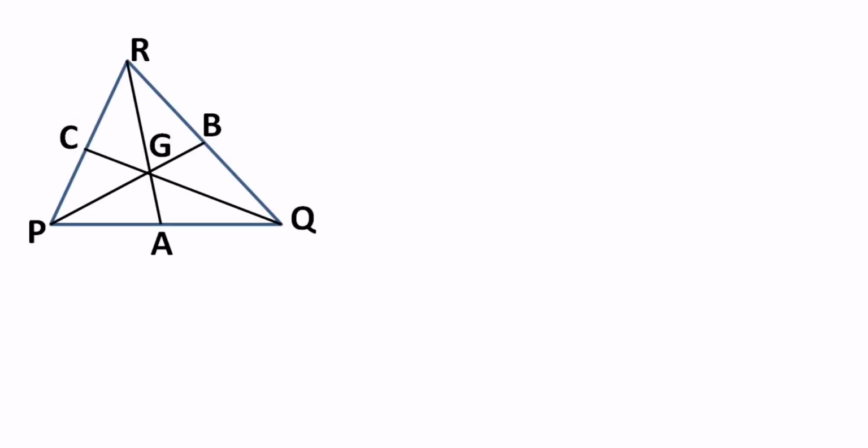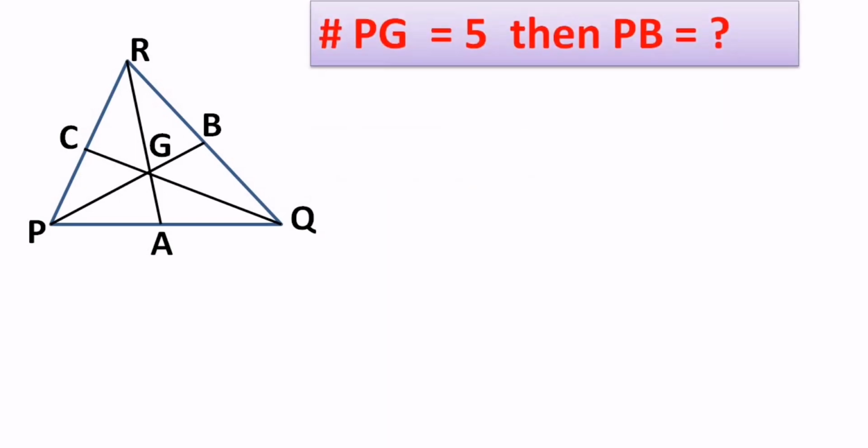So here we go. As I informed you, the median is divided in the ratio 2:1 by the centroid, and now based on this information we will try to solve some numericals. So what is the question presently over here? The value of PG is given to me, that is 5, and I need to find the value of PB. In the question, G is the centroid.